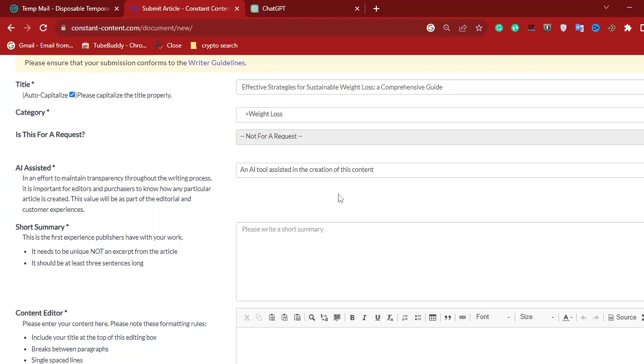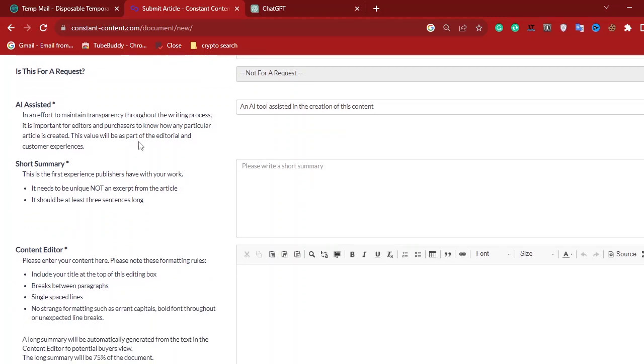The reason is that if you choose no and they later find out that it's written by AI, you are in trouble, because they're not going to accept that article and they're going to send you out of their platform. Please make sure you don't make a mistake in this place. Just be truthful with them. You used AI to write this article.